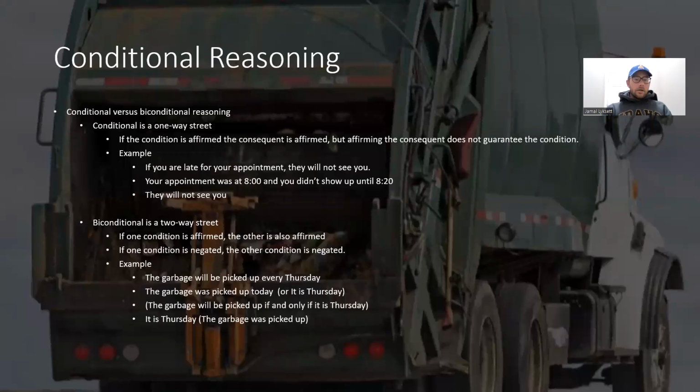Okay. So conditional reasoning. Generally what we have is a one-way street, right? So it's the if-then statement. So if you're late for the appointment, then they will not see you. Your appointment was at 8 a.m., excuse me, and you did not show up till 8:20. Therefore, they will not see you. So the direction there is only in one direction. If you are late for your appointment, then they will not see you.